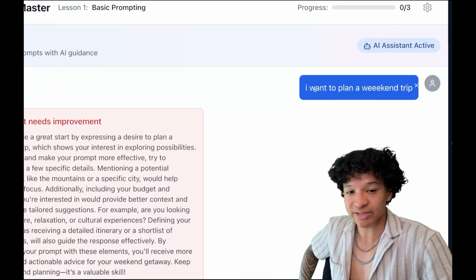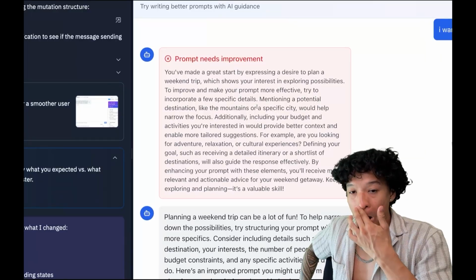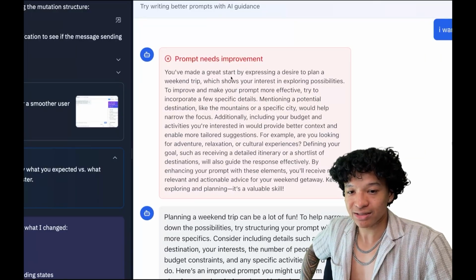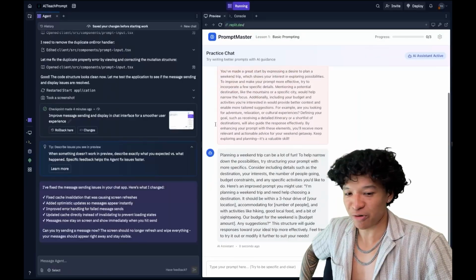I added a prompt saying, I want to plan a weekend trip. And then AI gave us straight feedback that our prompt needs improvement. So it gives criticism on how we should improve our prompt, and then a response.